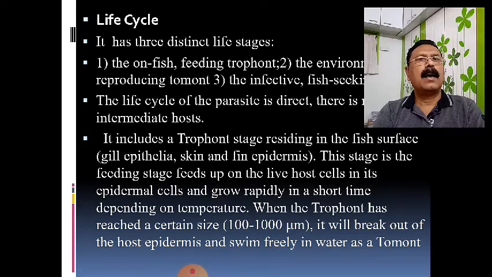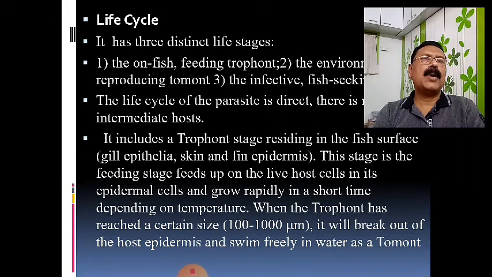It is located within the scales and cells, within the skin, within the epidermal cells and tissue of the host fish, and it feeds upon the muscles as well as the cells and tissue of that particular fish. So it is a feeding stage. Trophozoite, trophont, it is a feeding stage.